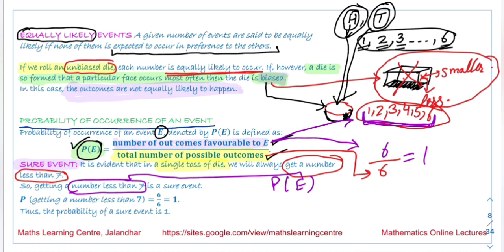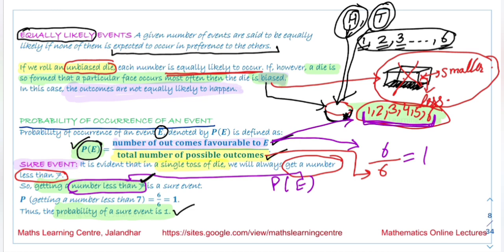So this kind of event is called the sure event. We are saying the probability of the sure event is 1, that we are sure. When we say getting a number less than 7, when we throw the die the numbers will be 1, 2, 3, 4, 5 or 6. It means this event is the sure event, and the probability of the sure event is equal to 1.